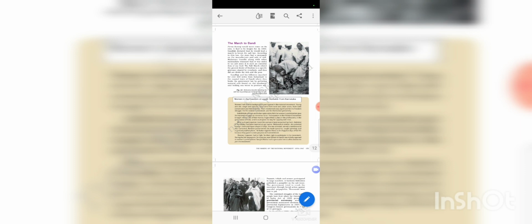In March 1930, Mahatma Gandhi, along with 78 volunteers, began his famous Dandi March from Sabarmati Ashram to the coastal town of Dandi. Gandhiji and his followers covered on foot a distance of 375 km in 24 days. In your book, in the second paragraph, second line, it is written 240 miles from Sabarmati to the coastal town of Dandi. One and the same thing. Clear? So he reached Dandi on April 6 and violated the law by making salt.